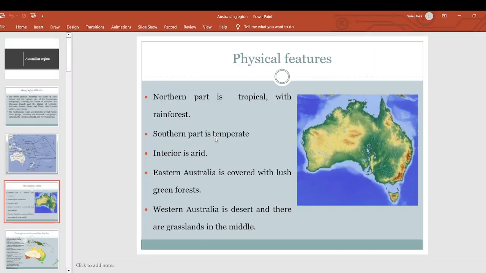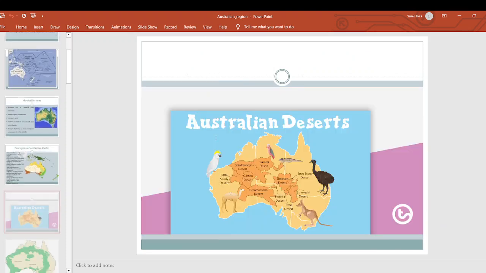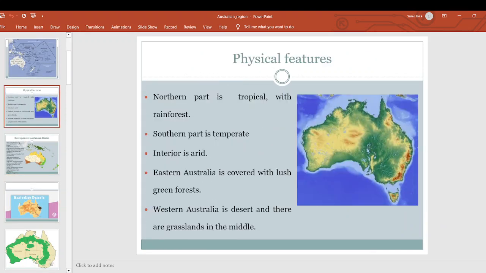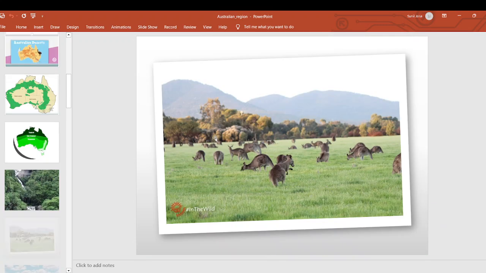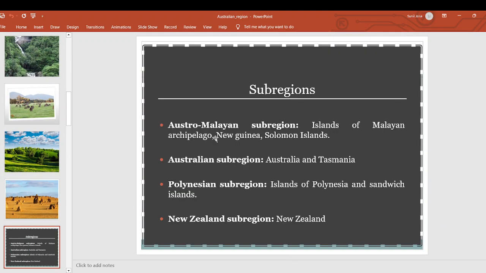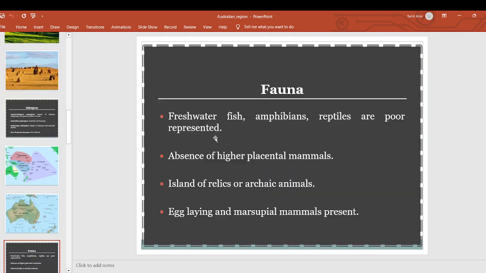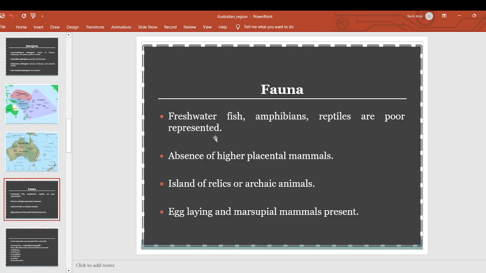So this is an idea regarding the different types of animals which are present in Australia and their features. When we are discussing one realm, you have to discuss the geographical limits of that region. Then we should also discuss the physical features of that region, and you should also discuss the sub-regions of that region. Then finally you must have an idea regarding the faunistic features of that region, or the animals present in Australia. So we stop here.